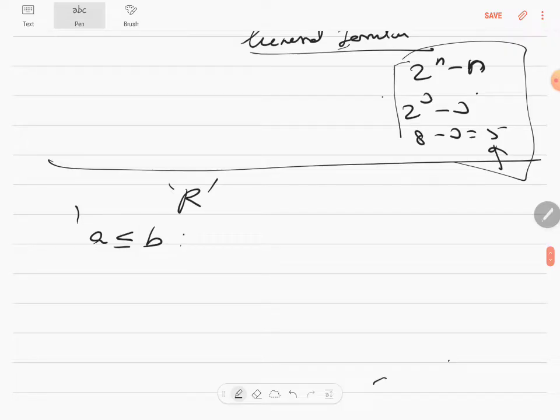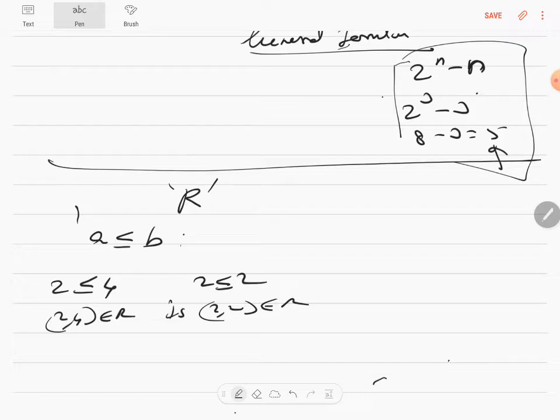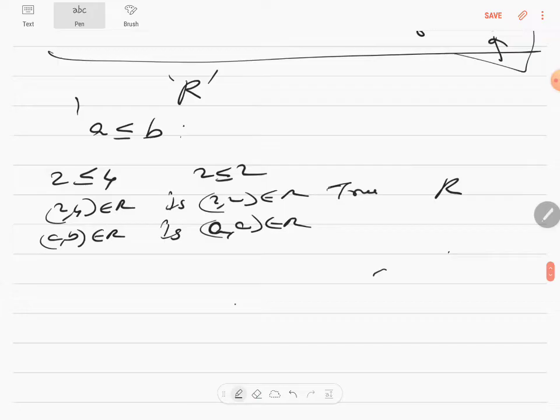First give numbers and justify it, so that you are clear with your understanding. You know 2 is lesser than or equal to 4. Will 2 be lesser than or equal to 2? This equal to is there, so you can say yes. So you can say (2, 4) is an element of R. Is (2, 2) an element of R? Such that (A, B) is an element of R. Is (A, A) an element of R? Yes, it is true. Therefore it is reflexive. Let's look at symmetric.